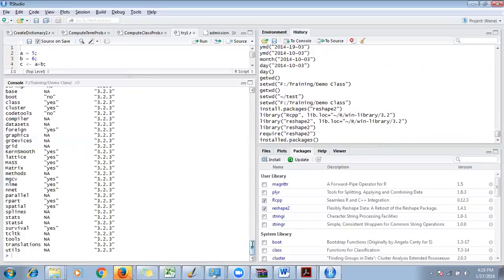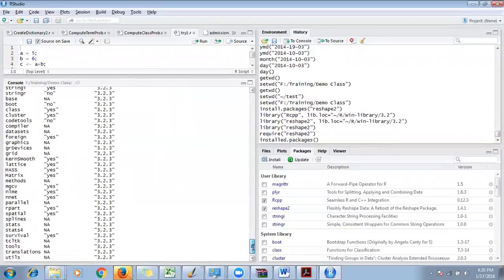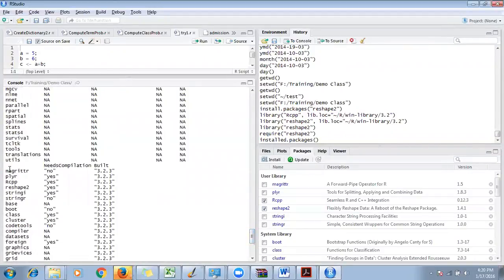I mean, it is telling you what it's saying. For example, the last one, it is listing down all those packages, and what it's saying is, does it need compilation? It doesn't need compilation, okay? Which is the build, on which R version this package is built. Let's say plyr, PLYR is a library done by the Yahoo team, okay?